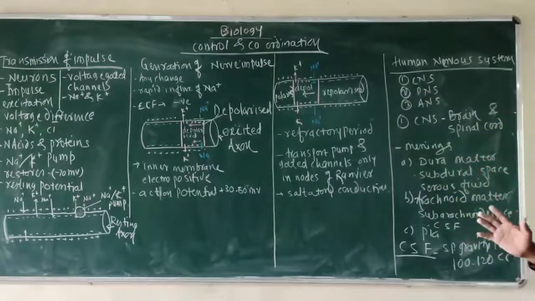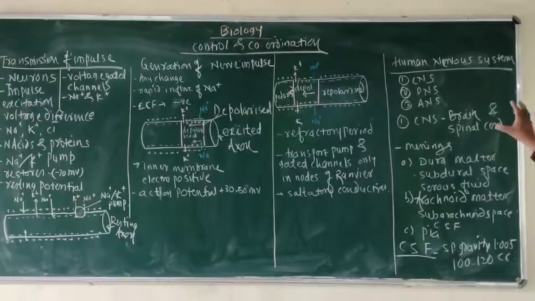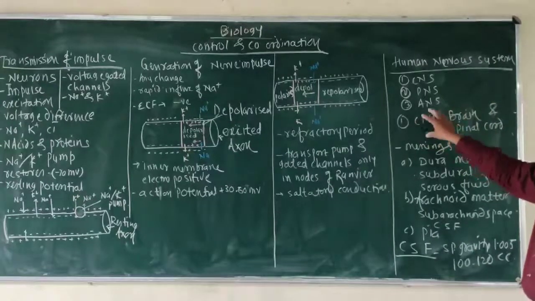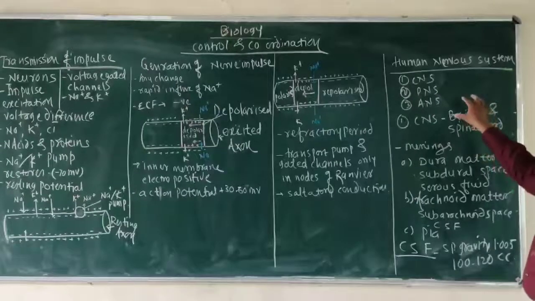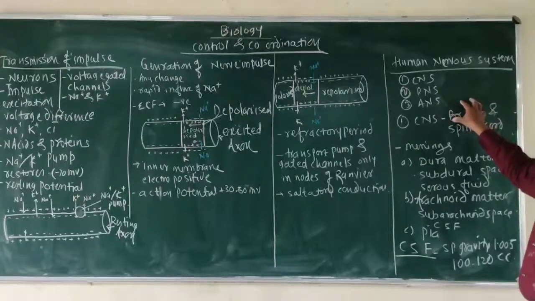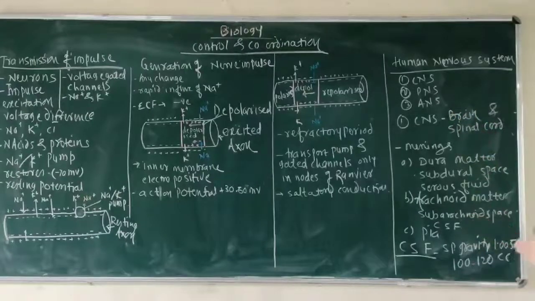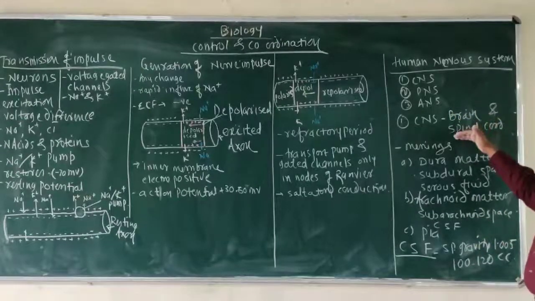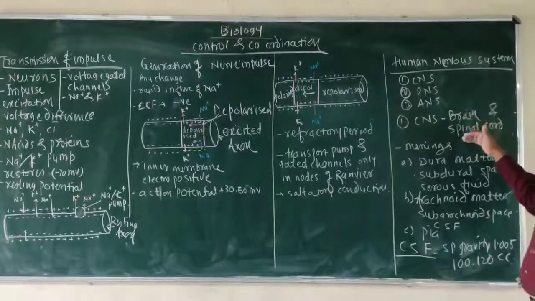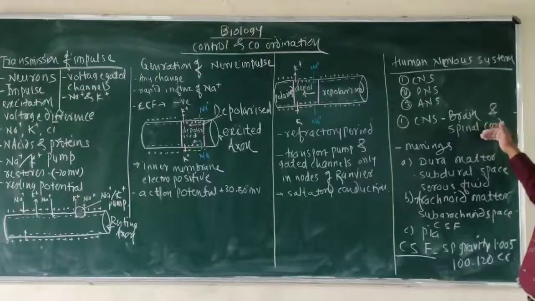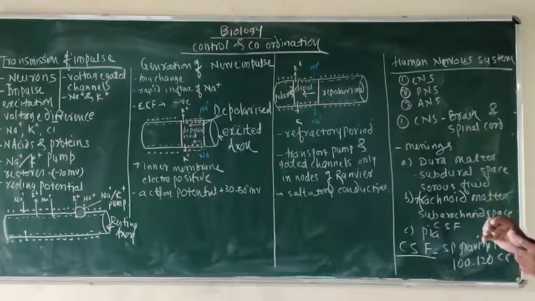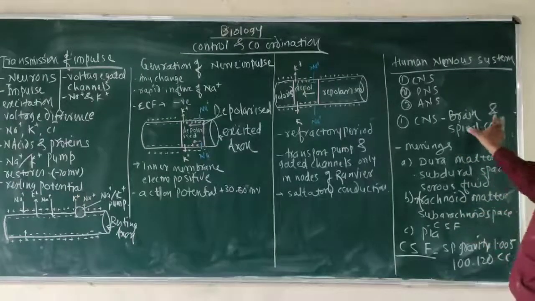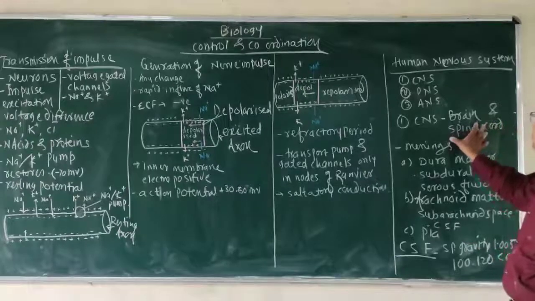Our CNS, central nervous system. In human beings, the central nervous system is very well developed. The central nervous system consists of two parts: brain and spinal cord. The brain is situated in the cranium. Cranium is the brain box. The spinal cord is nothing but the terminal end of the brain. We will discuss it afterwards. The spinal cord is protected by the vertebral column, that is, a bony covering.